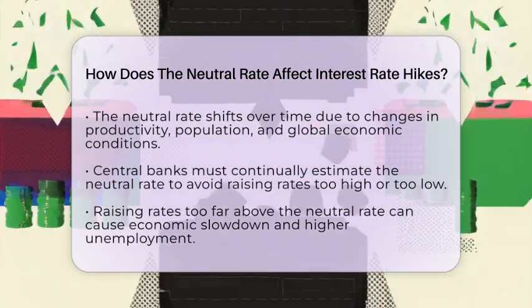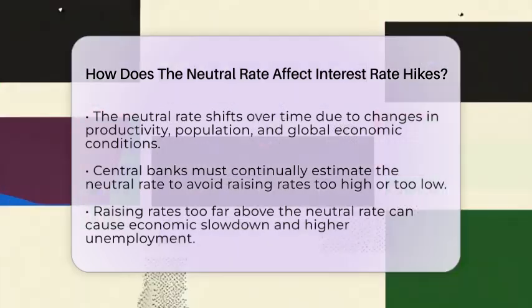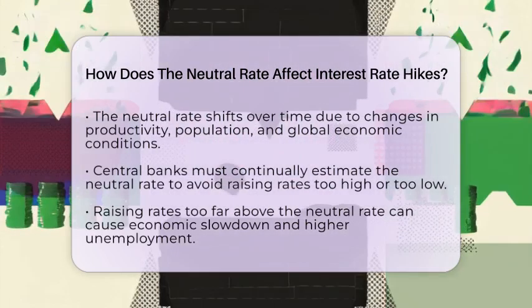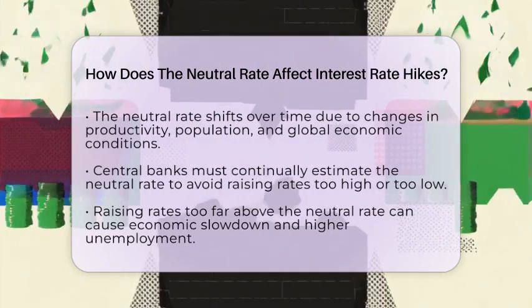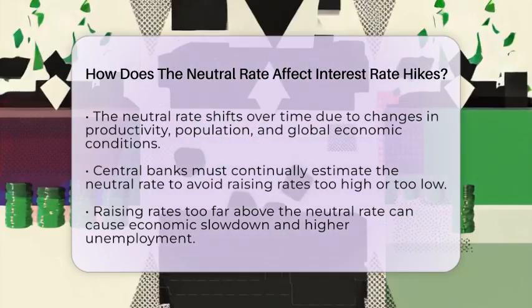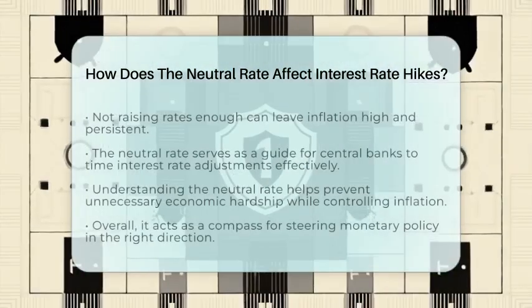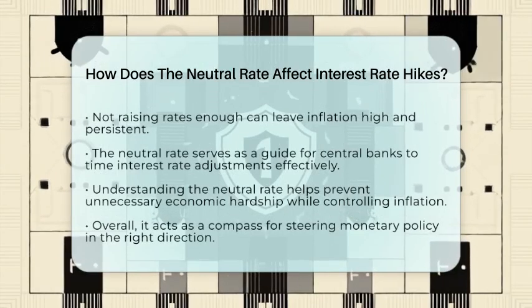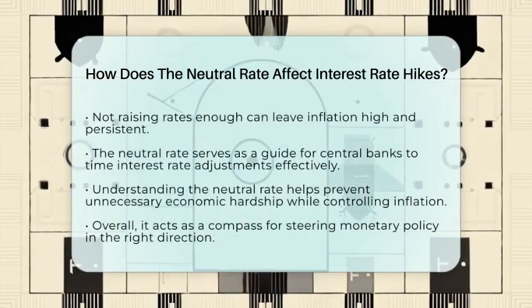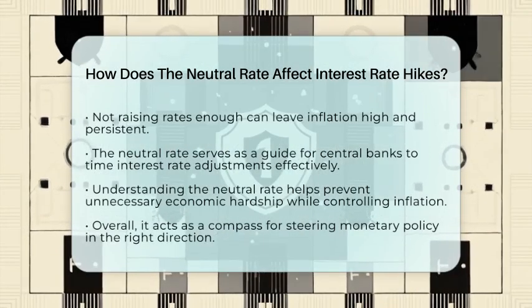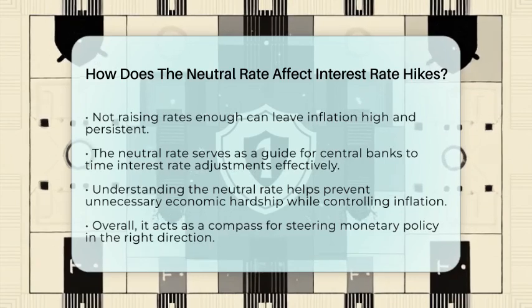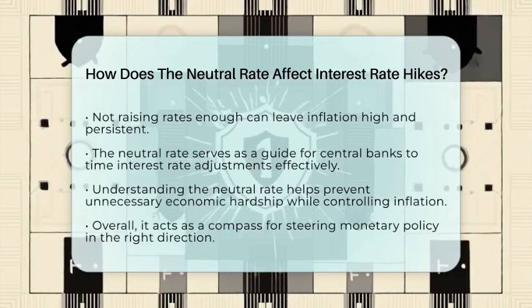Because the neutral rate changes over time with shifts in productivity, population, and global conditions, central banks must keep estimating it. If they raise interest rates too far above the neutral rate, they risk slowing the economy too much and causing unemployment to rise. If they don't raise rates enough, inflation might stay high.